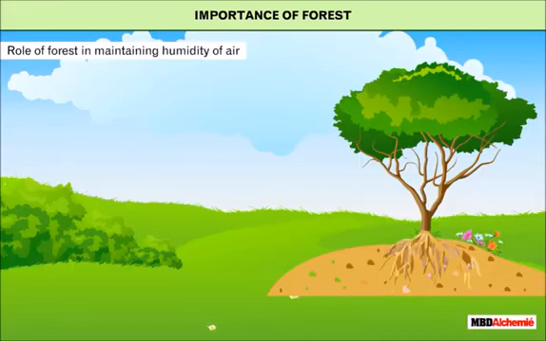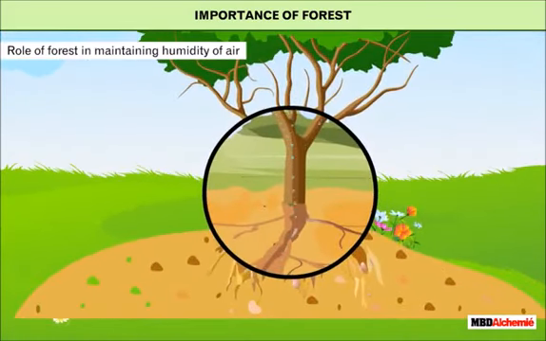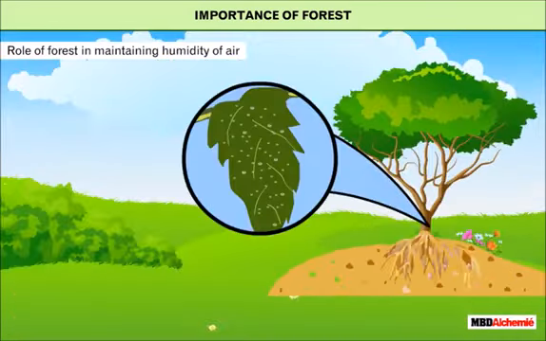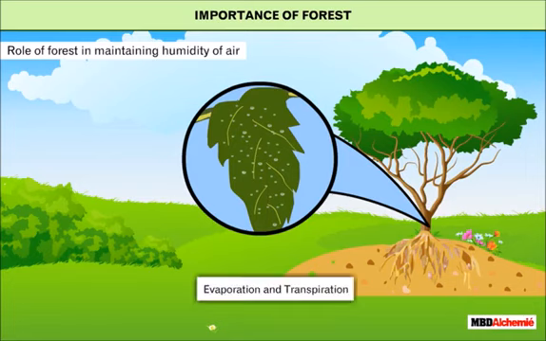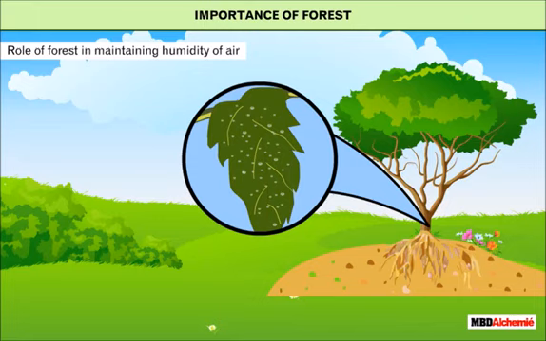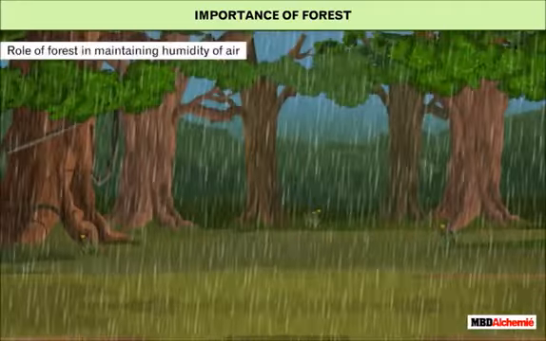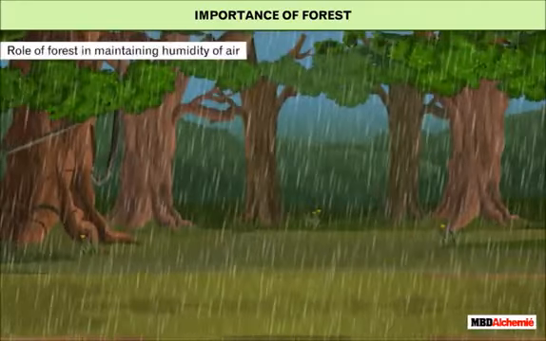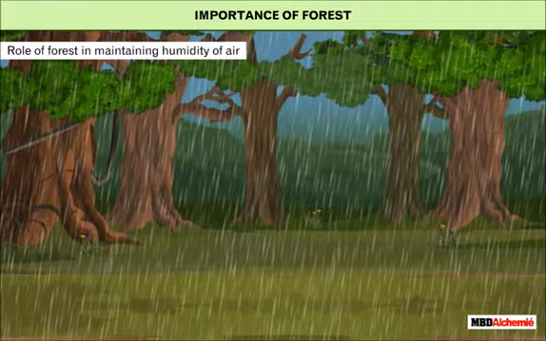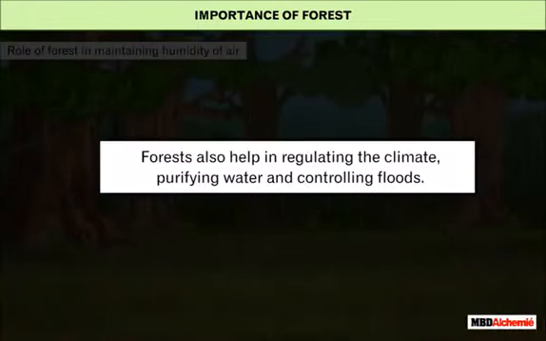Role of forest in maintaining humidity of air. The roots of trees absorb water from the soil and the leaves release water vapor into the air through evaporation and transpiration. These water droplets mix with the air and thus forests help in maintaining humidity of air. This also helps in cloud formation and thus ultimately causes rain. Forests also help in regulating the climate, purifying water and controlling floods.